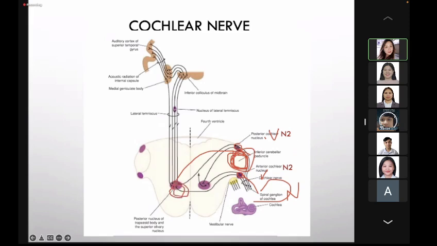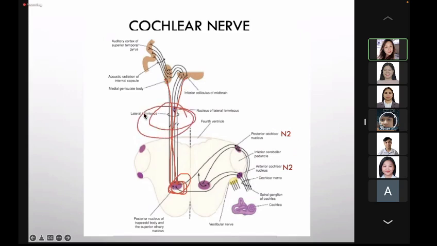If you still remember, the trapezoid body receives auditory information from the contralateral side. So here, from the trapezoid body, some will go directly to the medial geniculate body, some will go to the inferior colliculus of the midbrain via the lateral lemniscus.